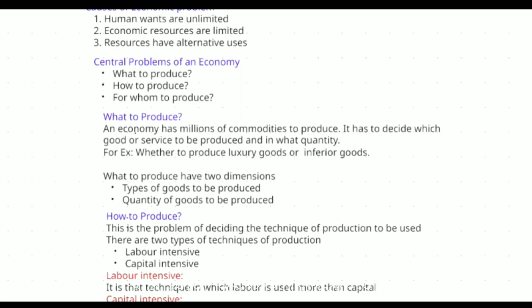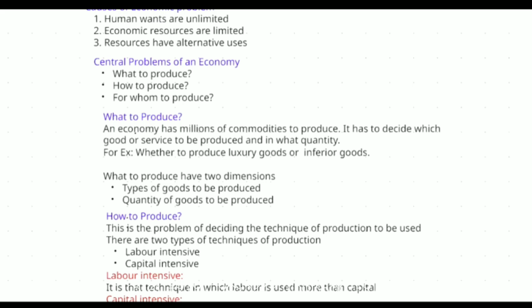For example, whether to produce luxury goods or inferior goods. This is a major problem, either consumer goods or capital goods. Consumer goods are for direct consumption, whereas capital goods are for transformation. The capital good has to be transformed to become a consumer good again, right? So capital goods are like raw materials. Whether to produce luxury goods or inferior goods.